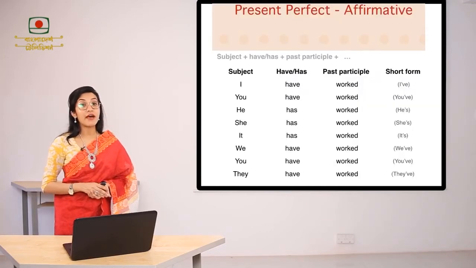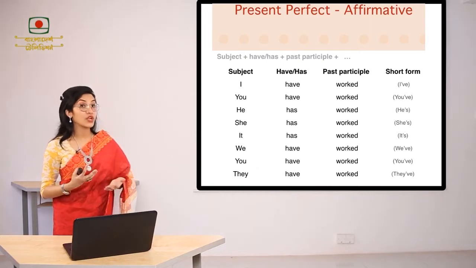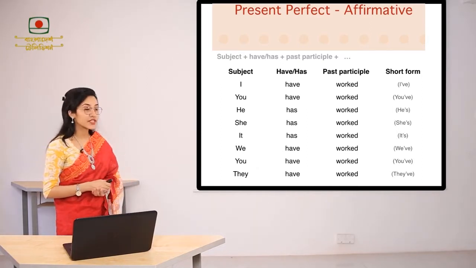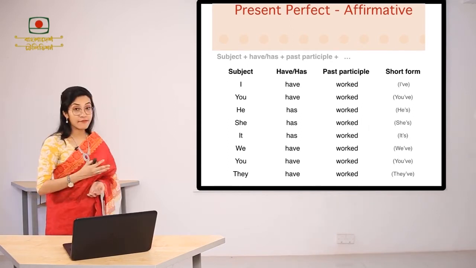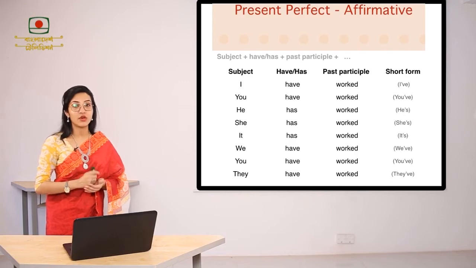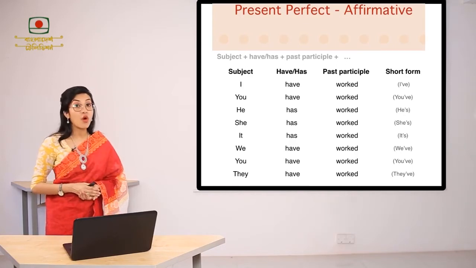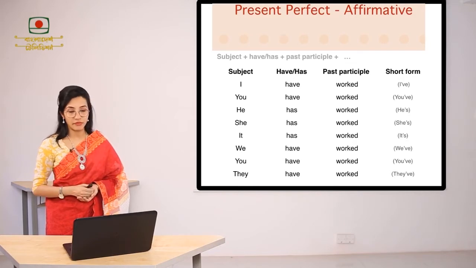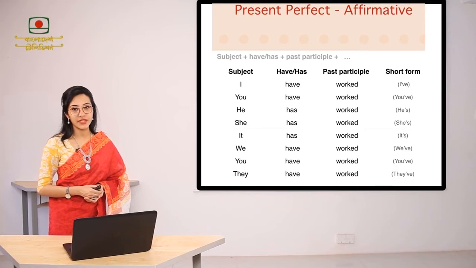When we use affirmative sentence structure using present perfect, what do we usually do? At first, the sentence starts with the subject, then we have or has. Depending on the subject, we are going to use the past participle form or V3 form of the verb, and at the end we can have the object.